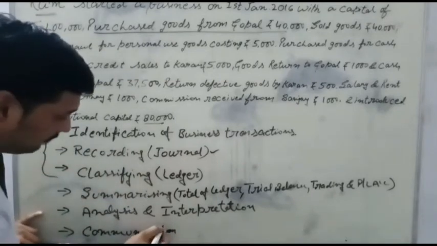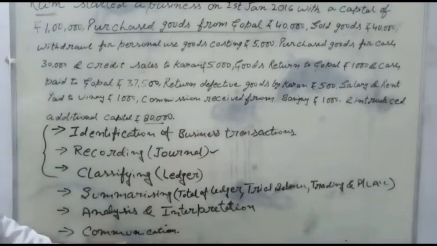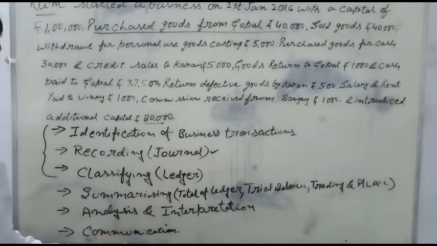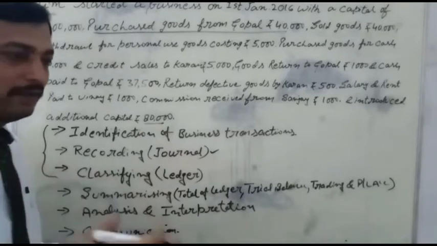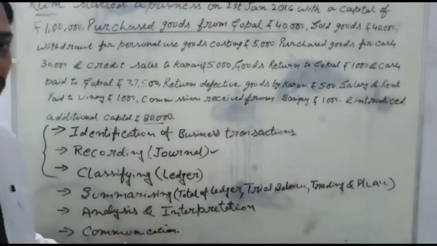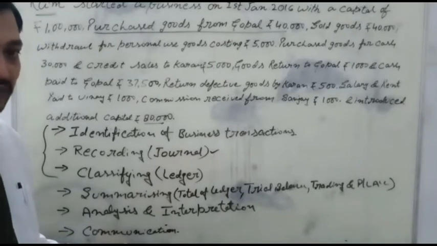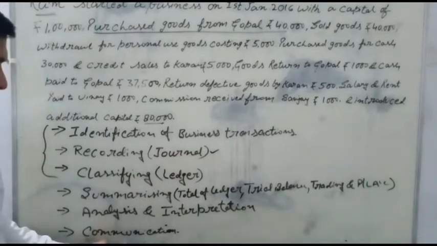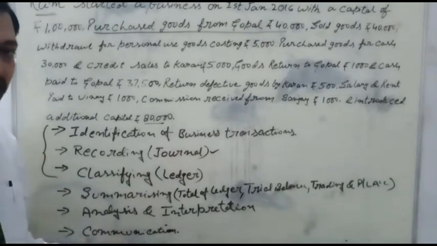So my dear students, accounting is the language of business, because through accounting the soundness of the firm is shown in society in front of the shareholders. Those persons invest money in the firm, so there is a need for communication to external or internal users.